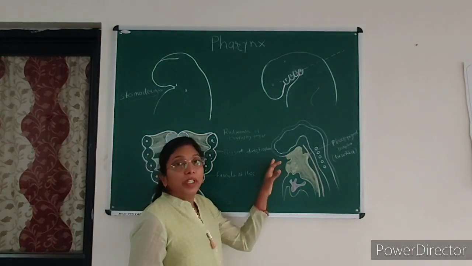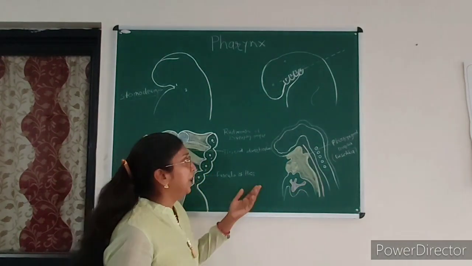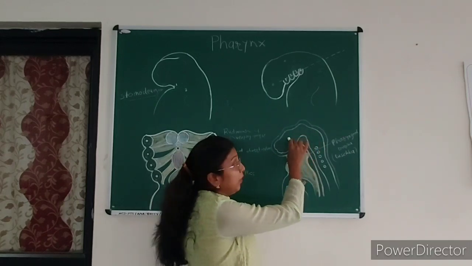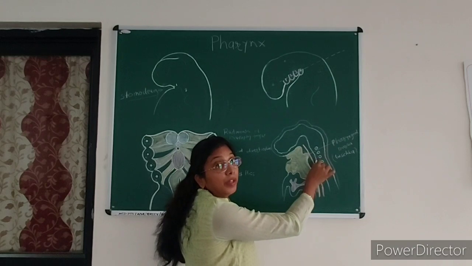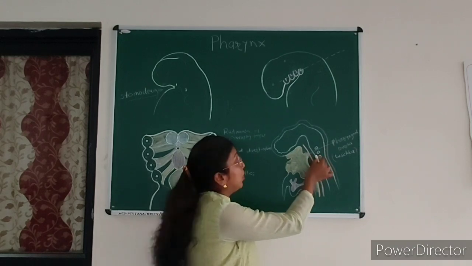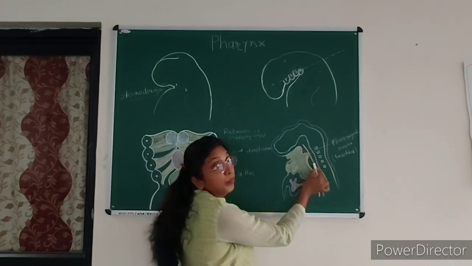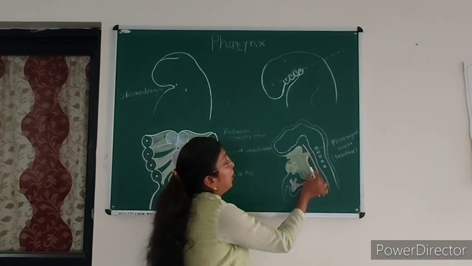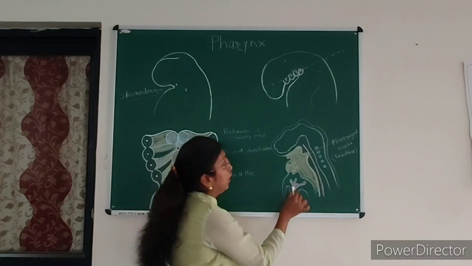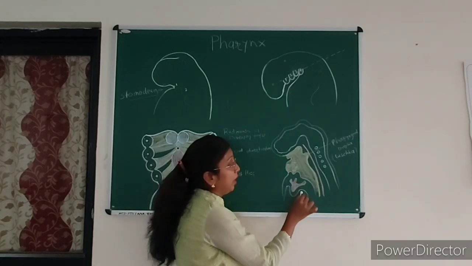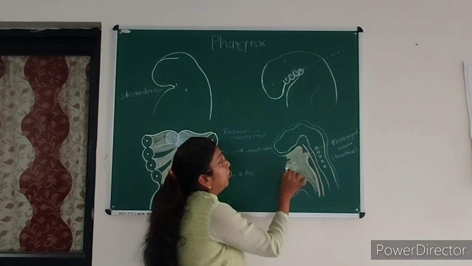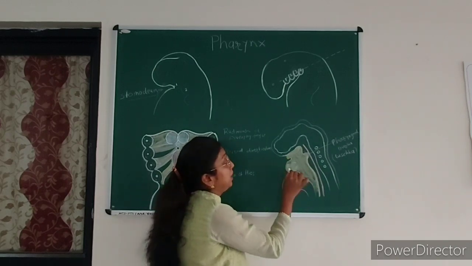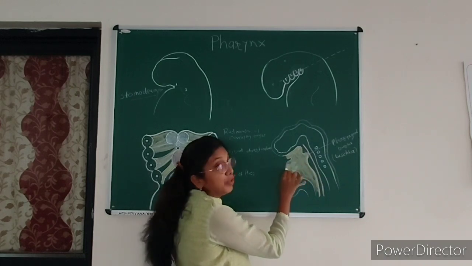Now, this primitive pharynx is related cranially to these four brain vesicles, and on the dorsal side it is related to this notochord, here in the pink line. Caudally it is related to the developing heart, and on the ventral wall on the cephalic side it is bounded by this buccopharyngeal membrane.